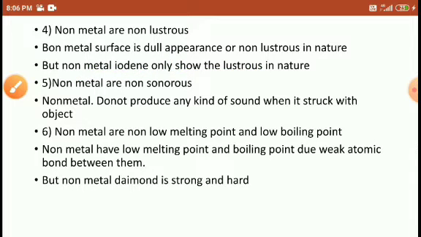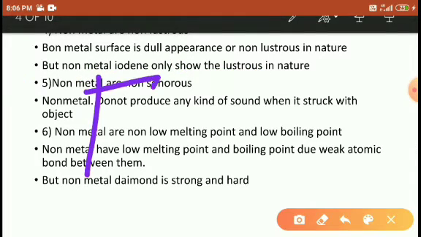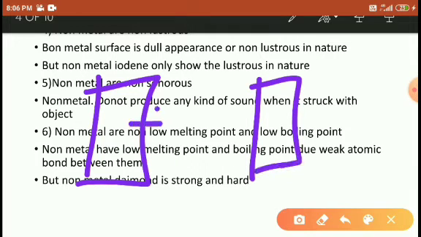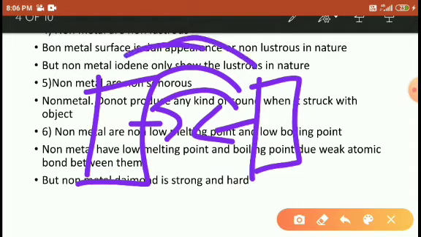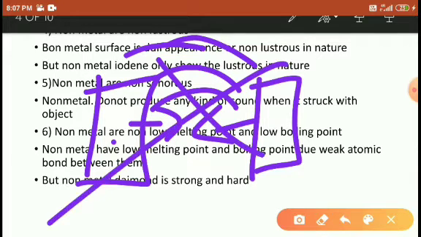Non-metals are non-sonorous. When you strike two non-metals against each other, they cannot produce any kind of ringing sound. In metals, the ringing sound is produced because of the delocalization of electrons. When metals are struck against one another, their electrons are delocalized from one place to another place. Due to that, they exhibit the ringing sound. But here the electrons remain in fixed positions, so they cannot exhibit the ringing sound.